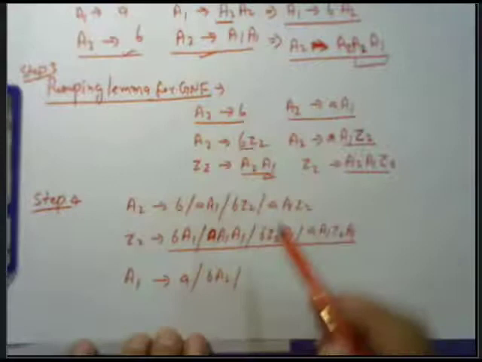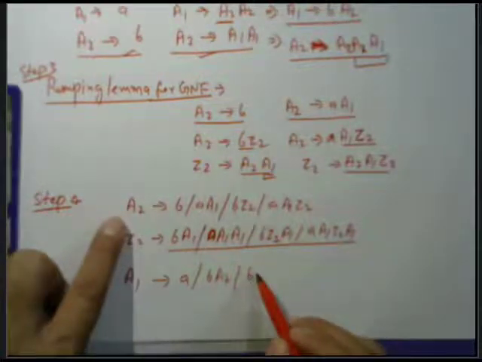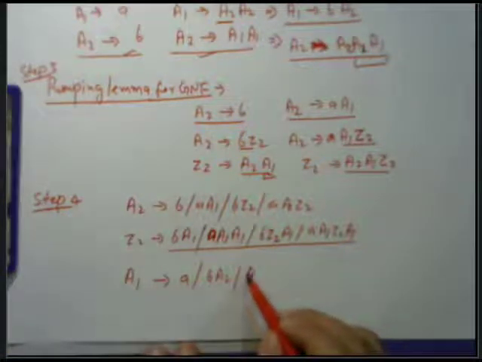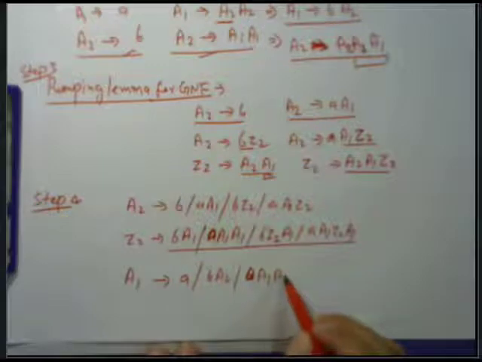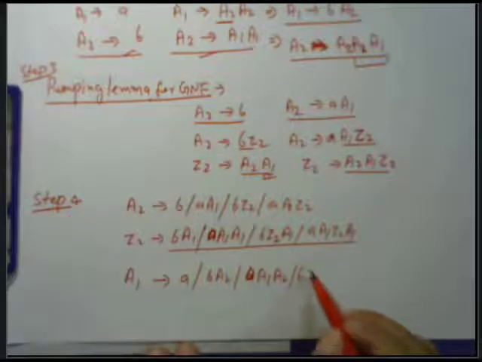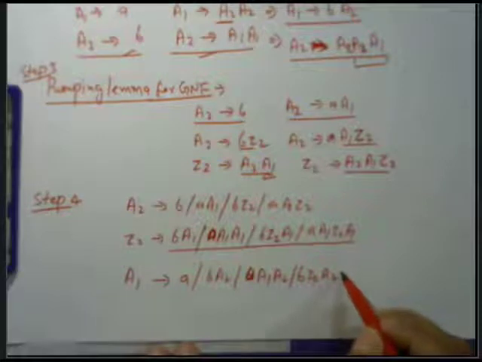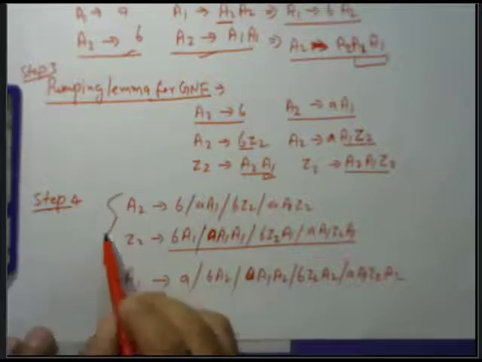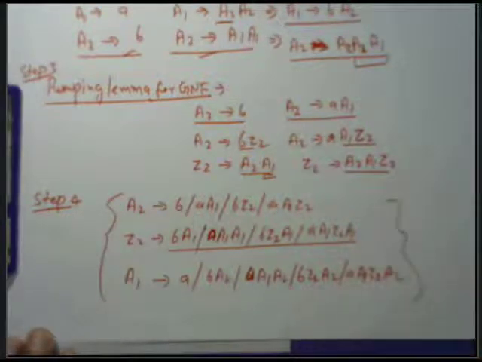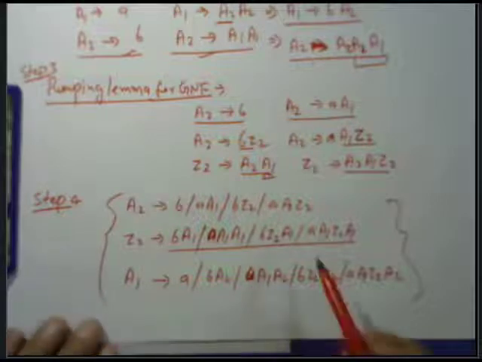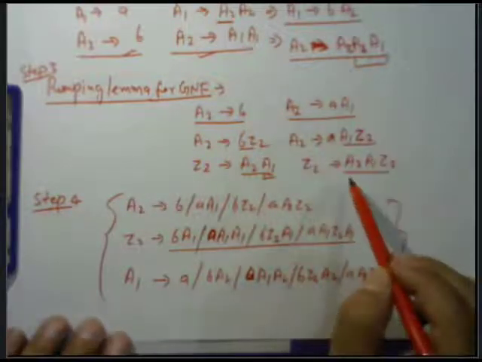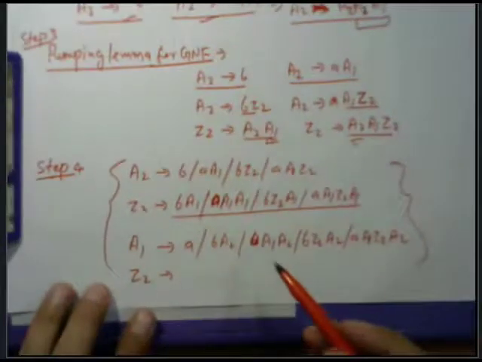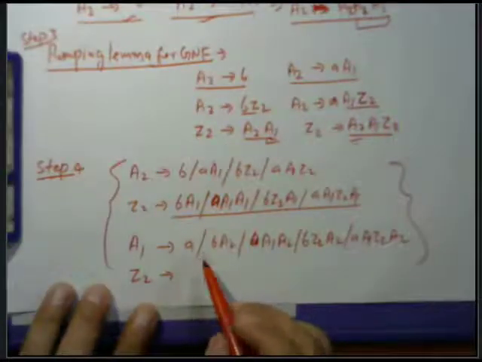This means you can write here B, B already it is happened, and then A1 A2 oblique B Z2 A2 and A1 Z2 A2. Then all these are the final production of GNF, and the second production of Z2 is remaining here, that is Z2 tends to A2, means the whole value of this.